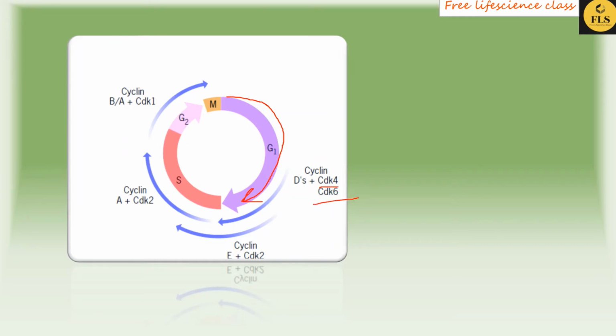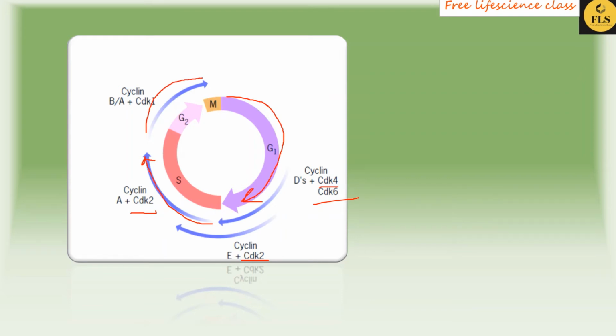During the late G1 phase, you can see another cyclin known as cyclin E along with CDK2. When you enter into S phase, the cyclin changes into cyclin A along with CDK2. Then from the late G2 to M phase, cyclin B is seen with CDK1.